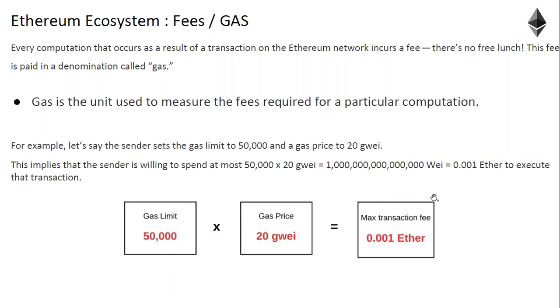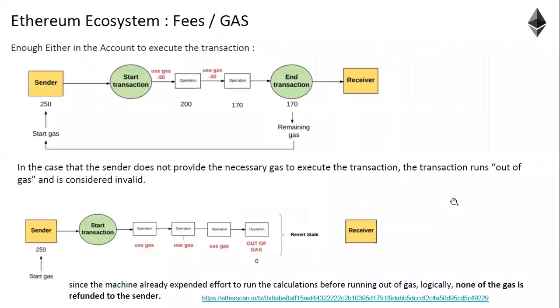Okay, so I hope you understood the concept of gas. Now imagine I gave you one example, right? You want to go to your friend and give 1 lakh rupees. You have filled your bike with some petrol so that you can travel to him. So you traveled, some petrol is consumed. What happens to the remaining petrol? It will be there with you only, which you can use for another travel.